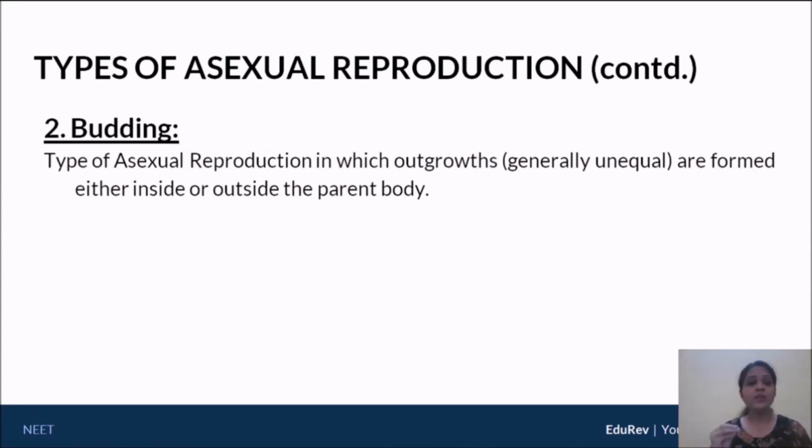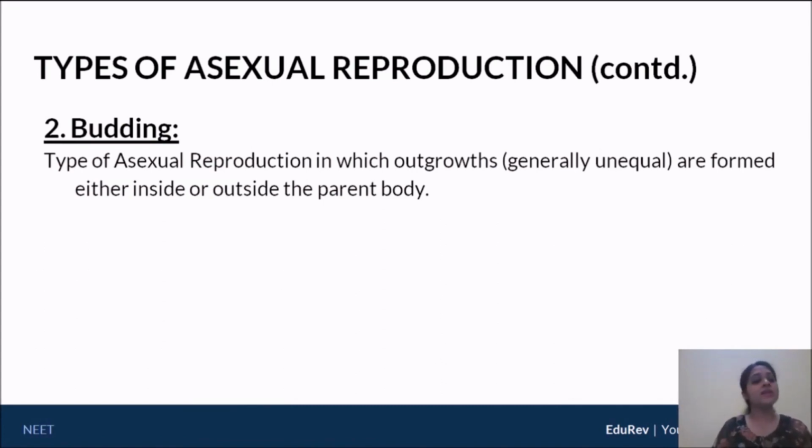Why so? When we spoke about fission, we said that the parent cell divides to give you 2 daughters, and the 2 daughters are more or less equal in their cytoplasm. However, when we speak about budding, the daughter cell is produced as an outgrowth. It's just kind of pulled out from the parent cell. There's no real division in that particular sense. It's pulled out from the parent cell, and the daughter is usually a little smaller than the original parent.